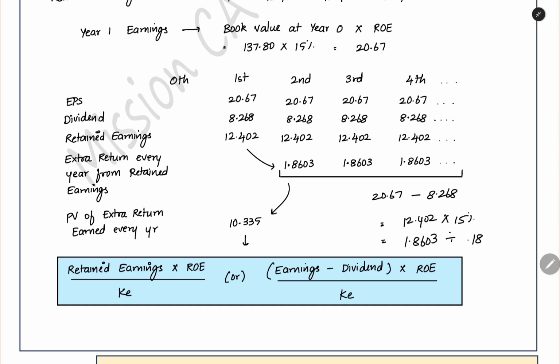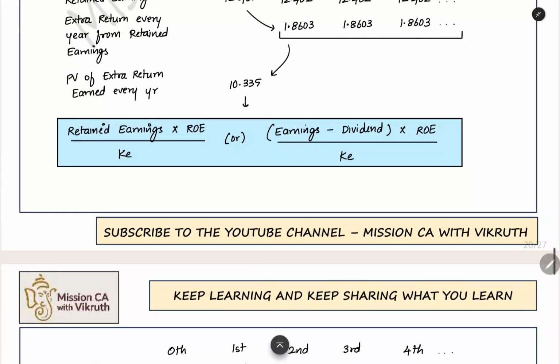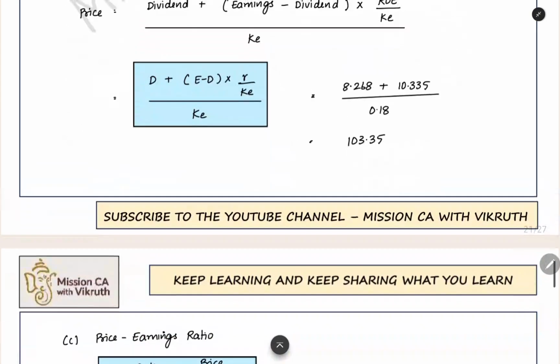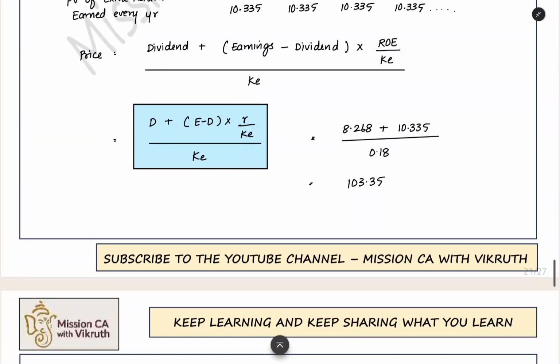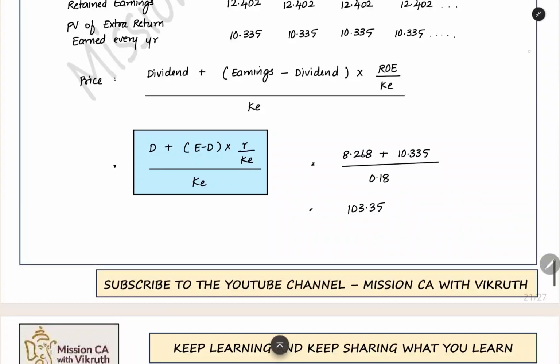When you do this you will get 10.335. That same thing they have given in the formula also. Earnings minus dividend multiplied by return on equity divided by KE. This will give you the 10.335 value. Along with that, you have to add the dividend also, and these two will be in the numerator. You have to bring them to the present value by dividing using the discount rate. So that is what is happening here. You can see the formula.